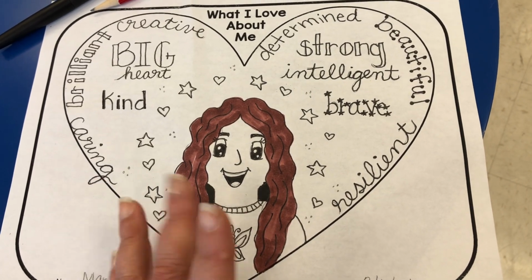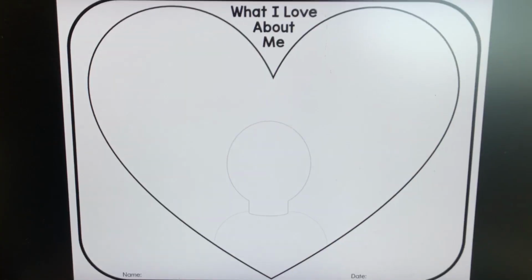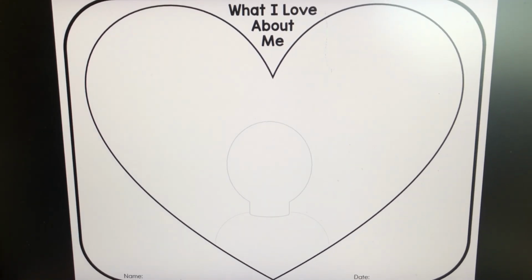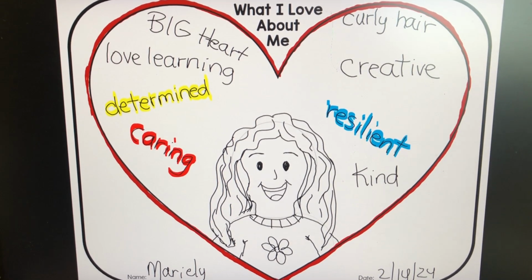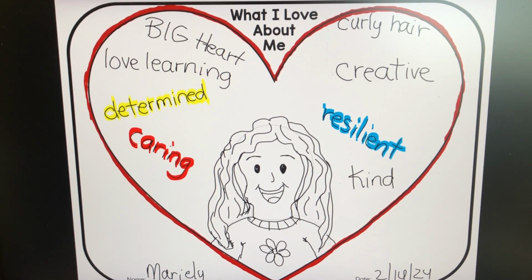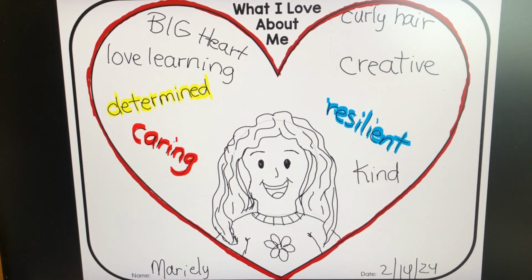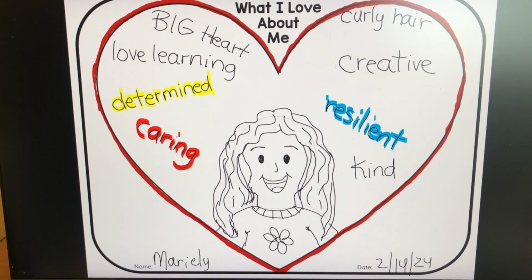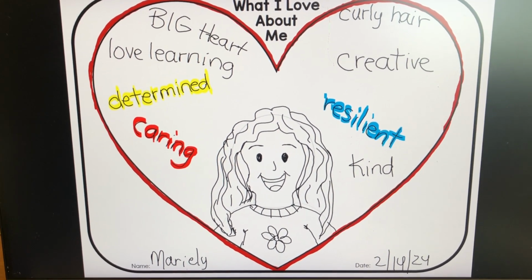This is my second version of this one. The other one was digital, which doesn't look so great. So here's the actual template, and if I go in, you can see the outline. I did it in light gray so that the students can design themselves and not worry about that line showing up in their drawing. And here's the digital one that I created. So you can see it's a little messy because I was using the PowerPoint annotation tools, but it gave them an idea of what to do.